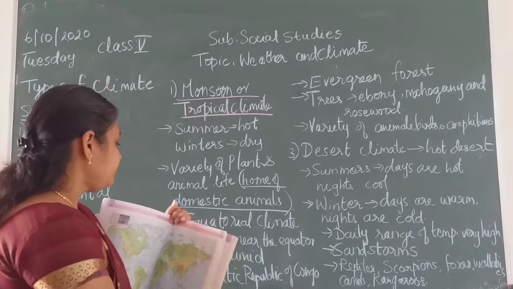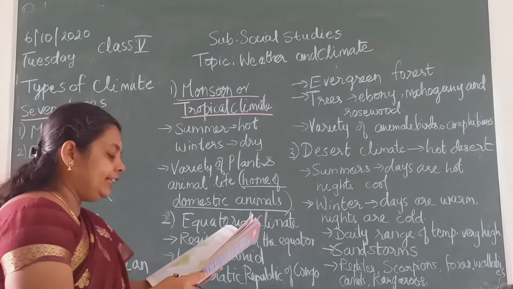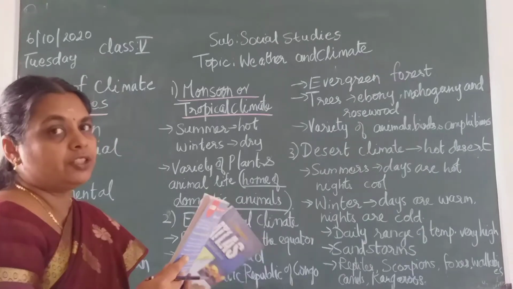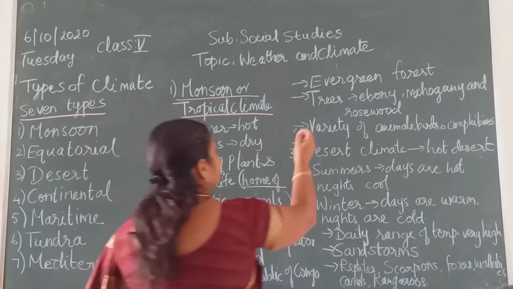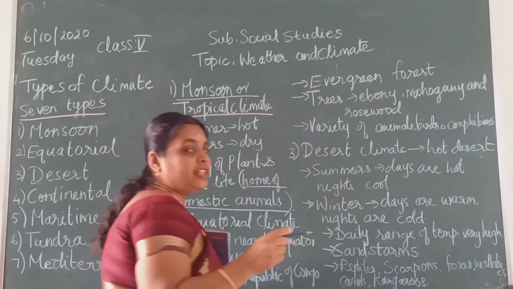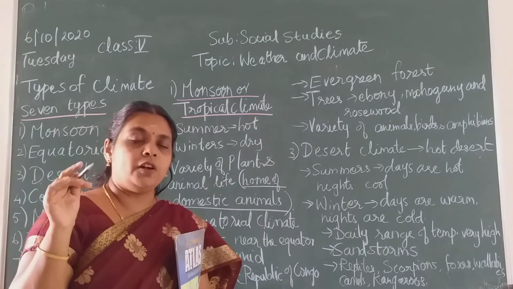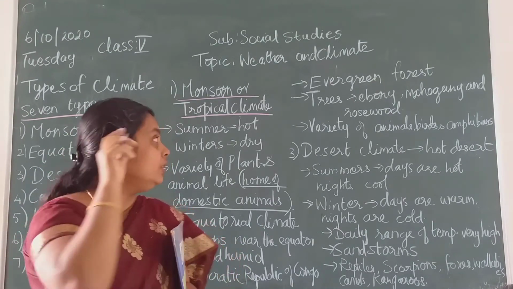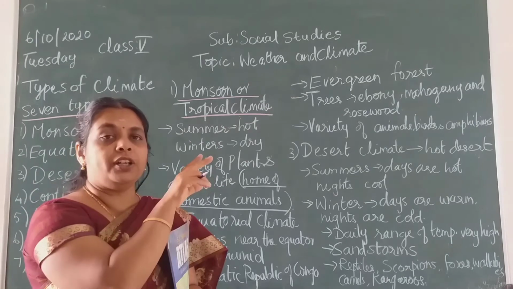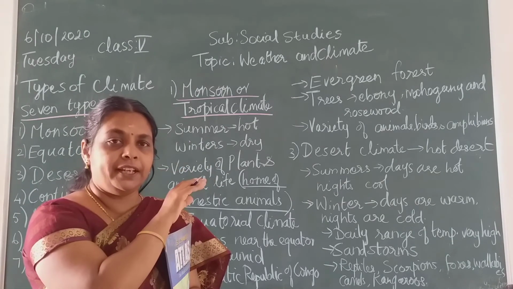Okay, so here you will get the evergreen forest, children, because they get the rain throughout the year. So you will see the evergreen forest. Evergreen means the forests are always green. The leaves will never fall. So in that evergreen forest, the forest always looks green.